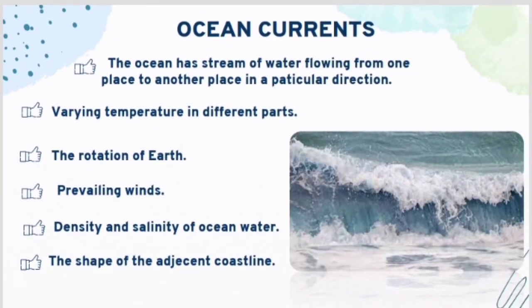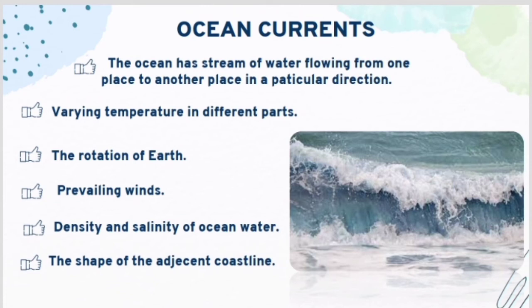The next is ocean currents. Ocean currents are streams of water flowing in a particular direction. It may be in a horizontal or a vertical direction. This occurs because of the temperature, the rotation of the earth, the changes of winds, the density of the water and also the salt content of the water.